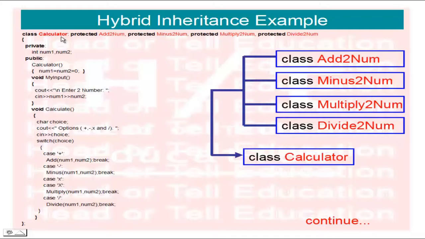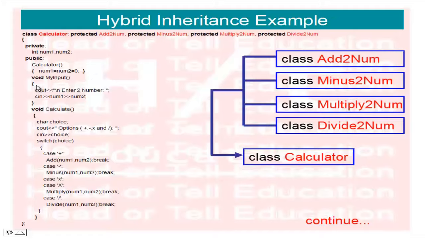In class calculator, we use the protected access specifier for add2num, minus2num, multiply2num, and divide2num. Here I have created two integer variables using the private access specifier. Now the public functions: we have one constructor, calculator, which initializes both variables to 0 by default.